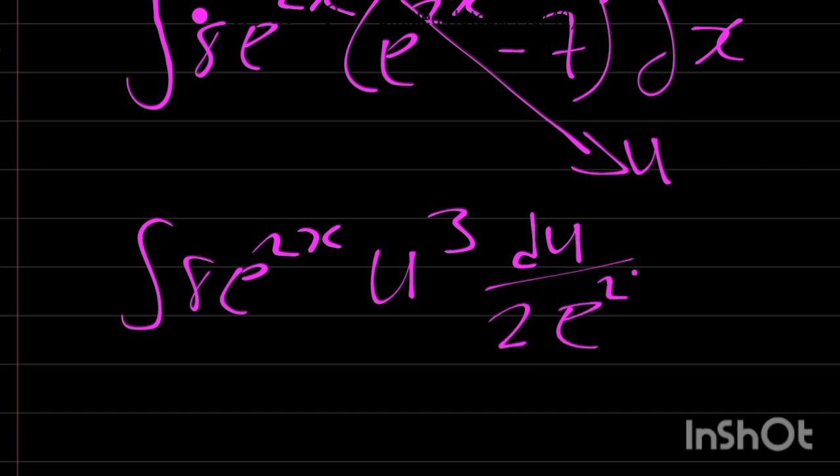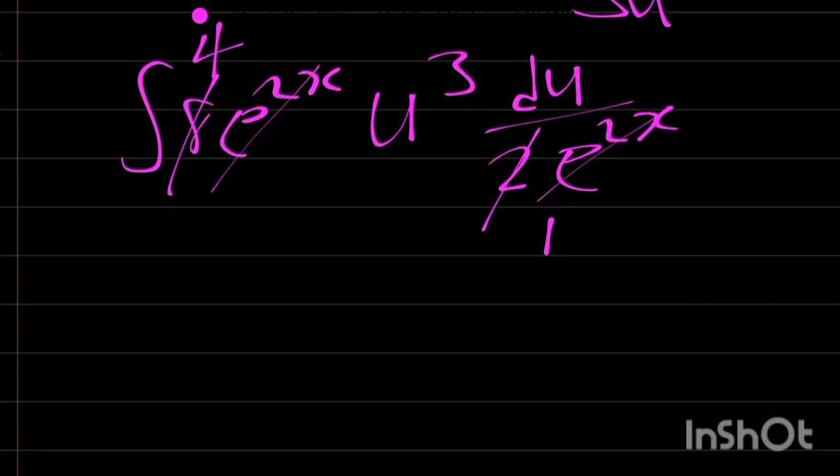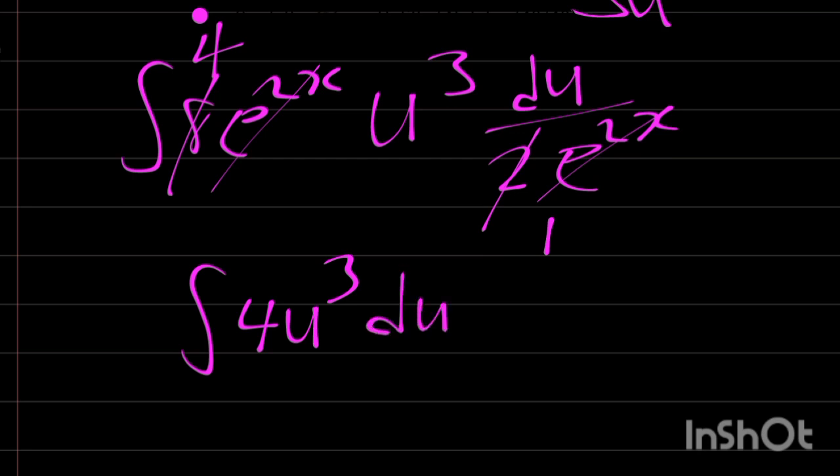2 exponential 2x. So exponential 2x, we cancel exponential 2x. 2 goes in 2, we have 1. 2 goes in 8, we have 4. Therefore, we are left with integration of 4 u raised to power of 3 du.